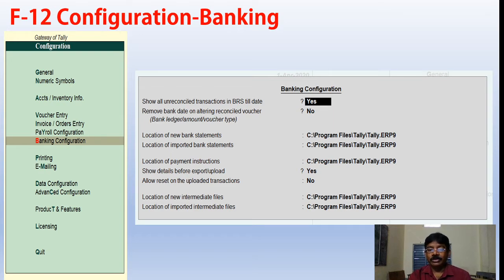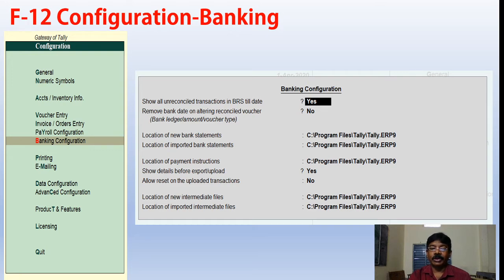So the configurations available in banking are, number one, show all unrecorded transactions in BRS till date. We were given a check or whatever it may be. There will be check date, check number, bank, branch and everything. According to that, we can understand whether the checks were cleared or not.